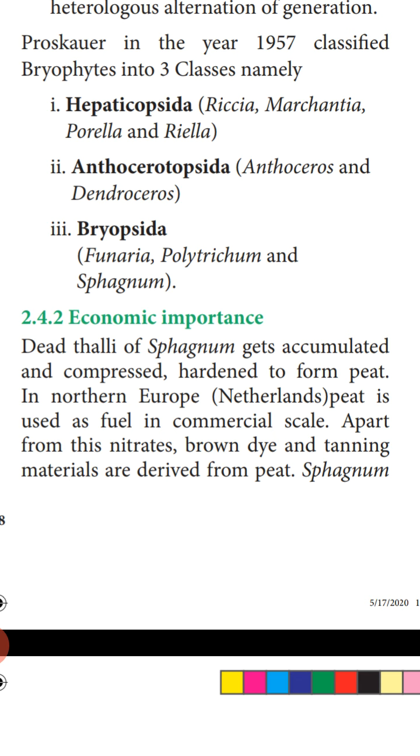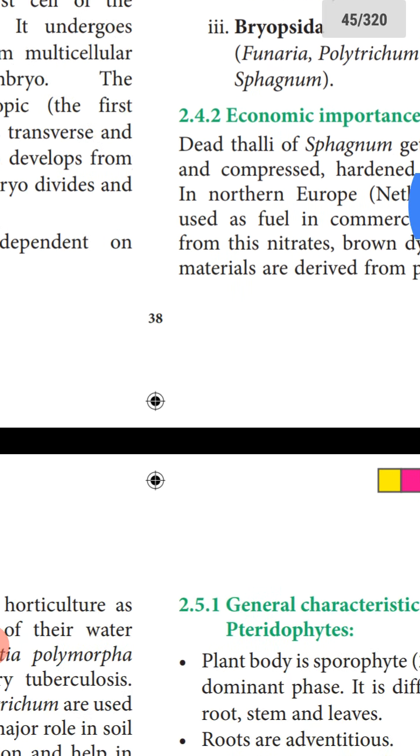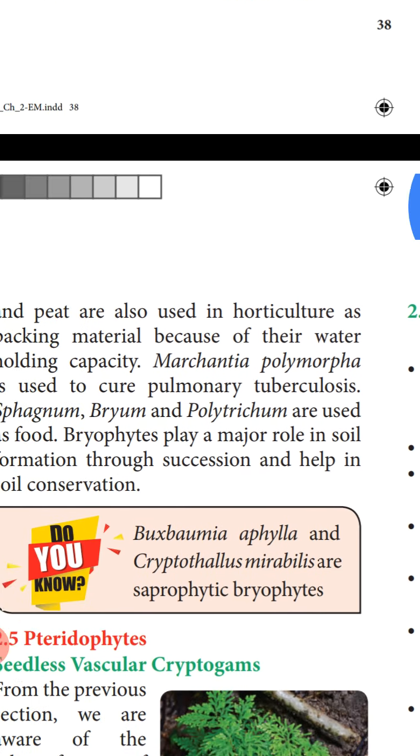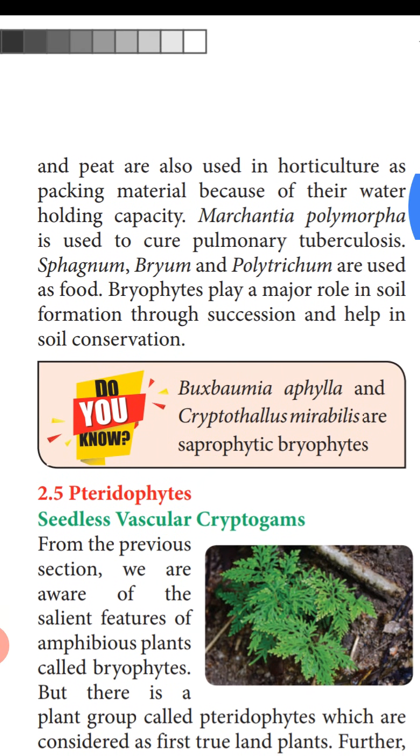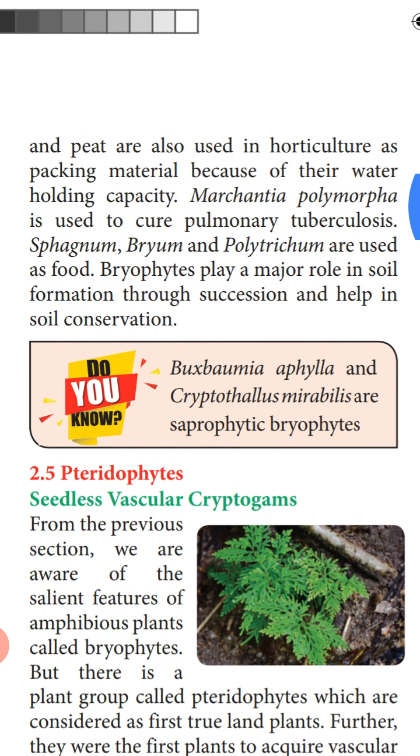In North Europe, the Netherlands, peat is used as a fuel on a commercial scale. Apart from this, nitrates, brown dye and tanning materials are derived from peat. Next, sphagnum and peat are used in horticulture as packing materials because of their water holding capacity.